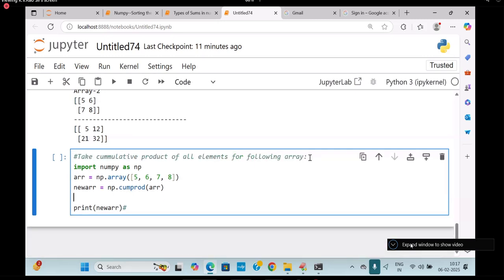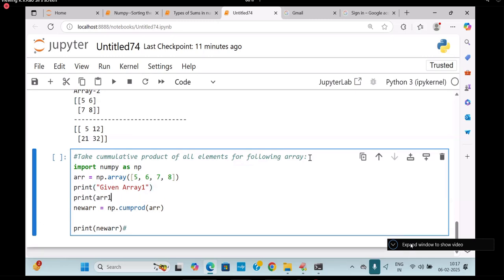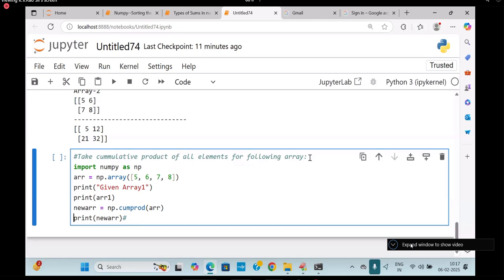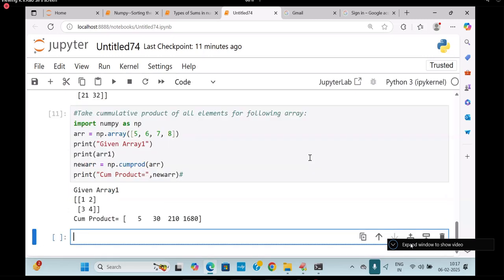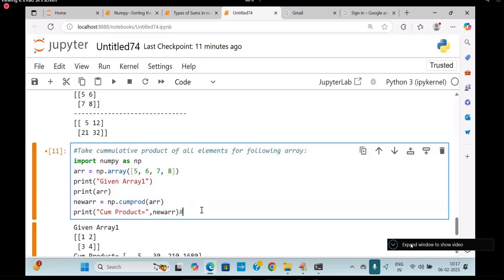Array. This is the one. I'll print a given array. Given array. So array 1. So I'm going to take up print of what? ARR 1. Now this is a data. And cumulative product. So I'm writing here. Cumulative product is equal to, like this I'm writing it. So are you following me? What is this now? ARR only, not ARR.